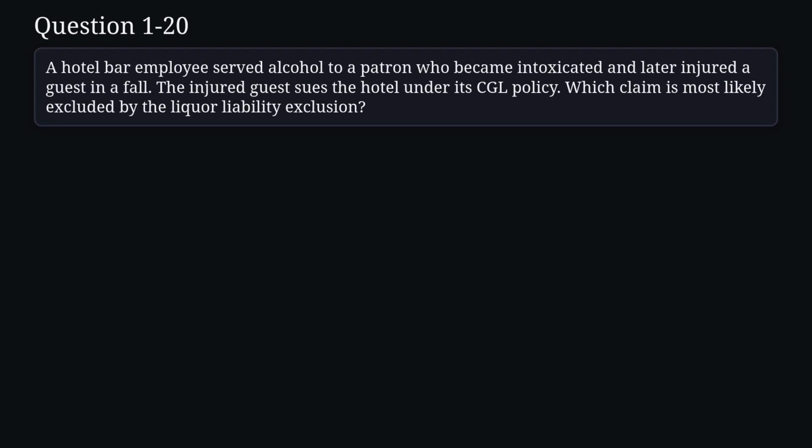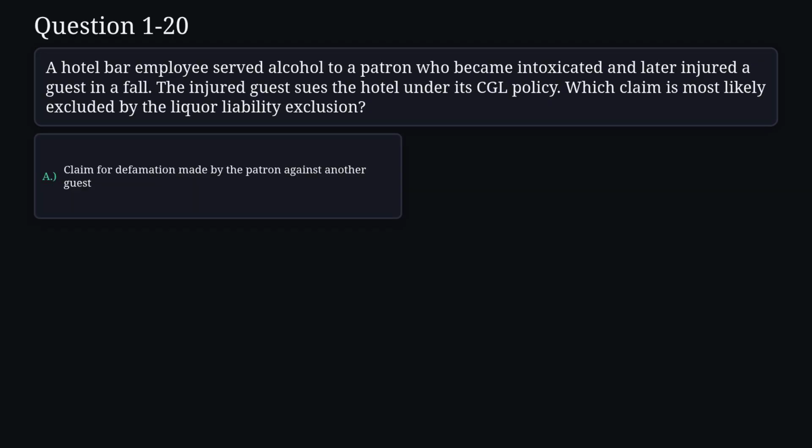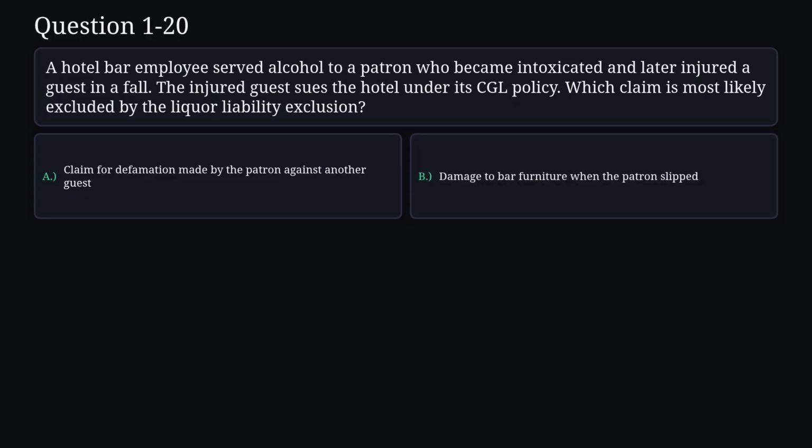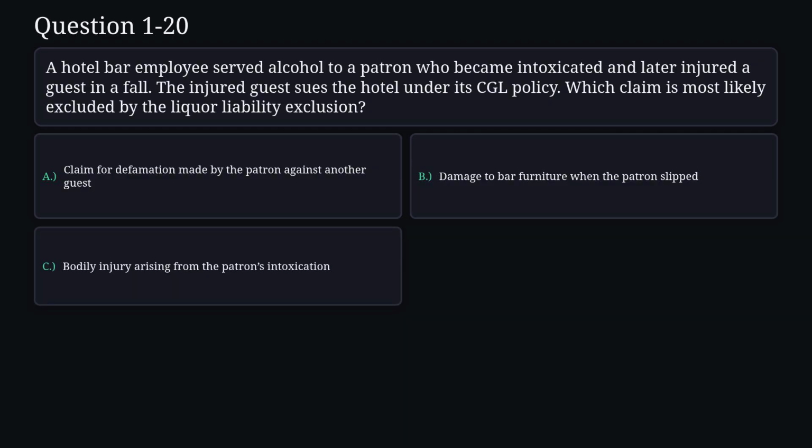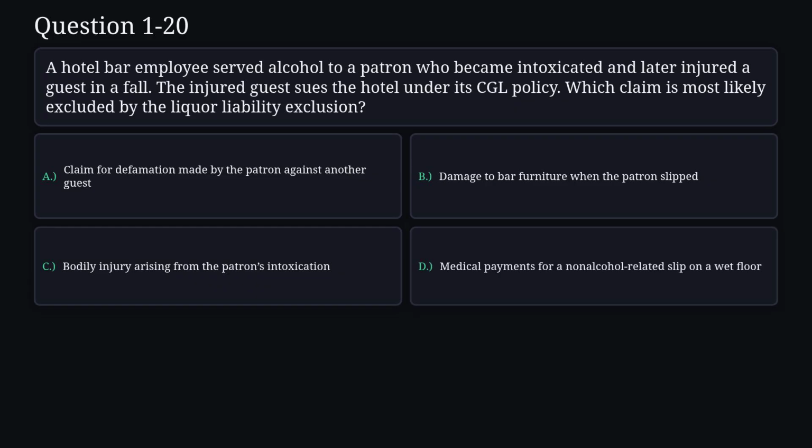Question 20. A hotel bar employee served alcohol to a patron who became intoxicated and later injured a guest in a fall. The injured guest sues the hotel under its CGL policy. Which claim is most likely excluded by the liquor liability exclusion? A. Claim for defamation made by the patron against another guest. B. Damage to bar furniture when the patron slipped. C. Bodily injury arising from the patron's intoxication. D. Medical payments for a non-alcohol-related slip on a wet floor.